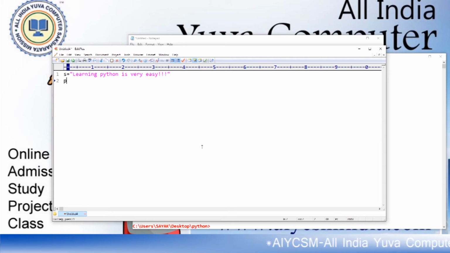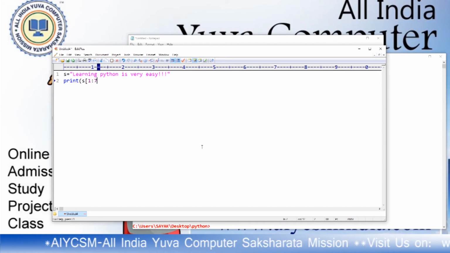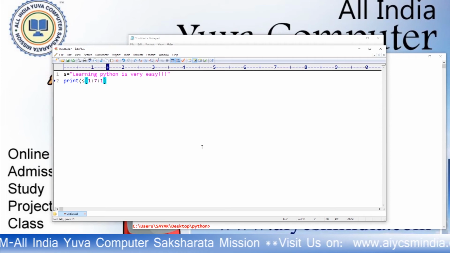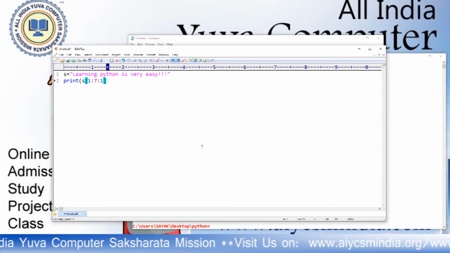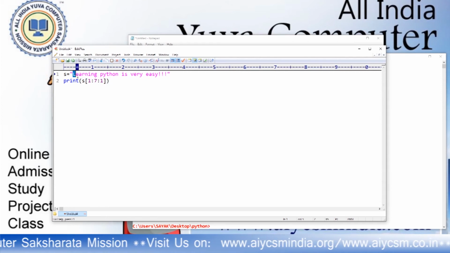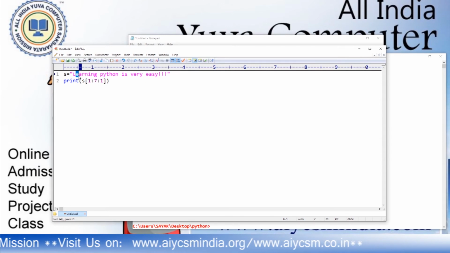If I want to print S in slicing, there are 3 values. One is the start index, the second is the end index, and the third is the step value. The step value may be positive or negative. This is the 0th index, this is actually the 1st index. From there it tries to pick values up to 7 minus 1.